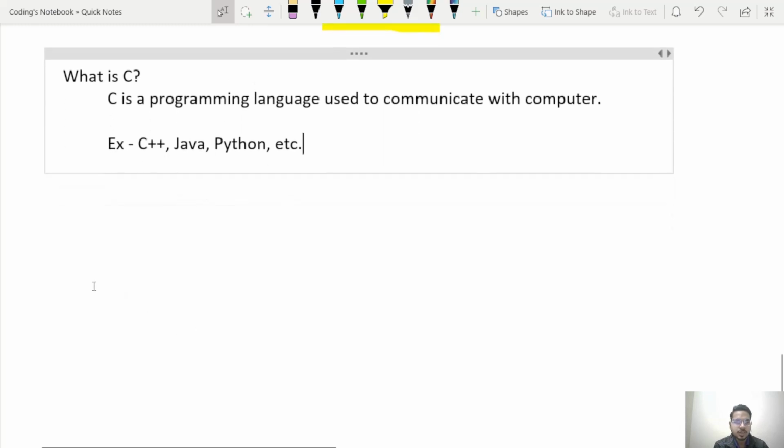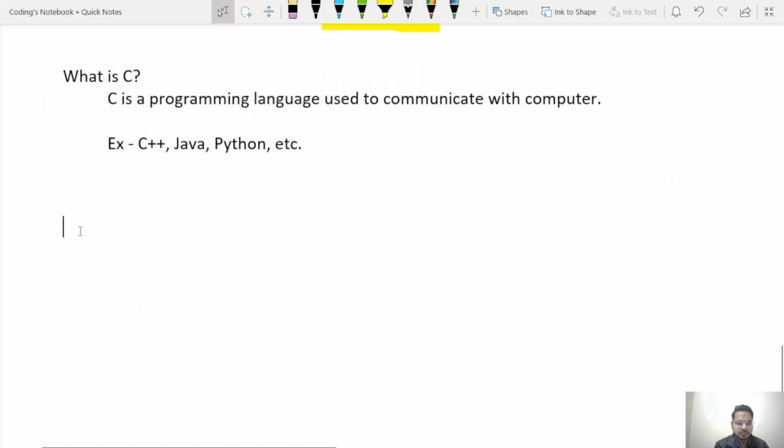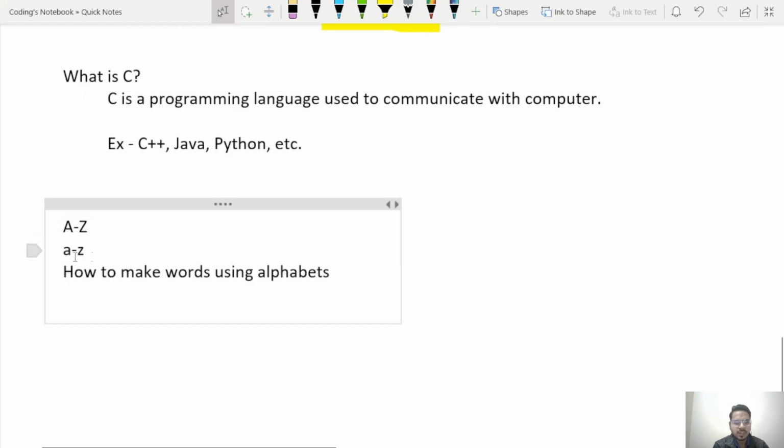Now tell me, how do we learn English? First we learn about the alphabets, from A to Z, or small a to z also. Then the next step is how to make words using alphabets. The third step is how to make sentences using words. This much is the base of the English language, but there are other things too, like helping verbs, tenses, grammar and so on.